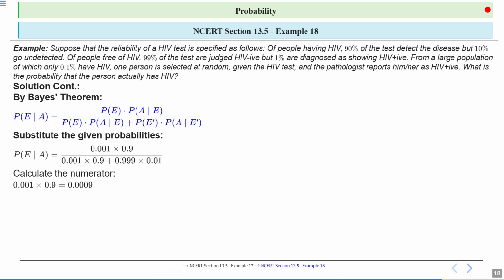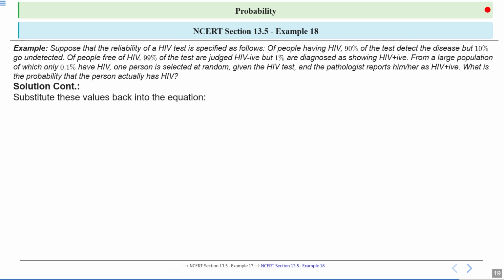Now calculate the numerator. We will get 0.001 into 0.9 is equal to 0.0009. Now calculate the denominator. We will get 0.001 into 0.9 plus 0.999 into 0.01, which is equal to 0.0009 plus 0.00999, which after solving and simplification we will get 0.01089.